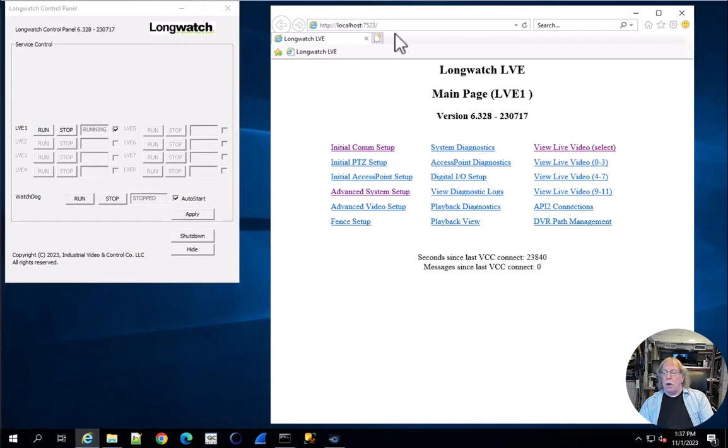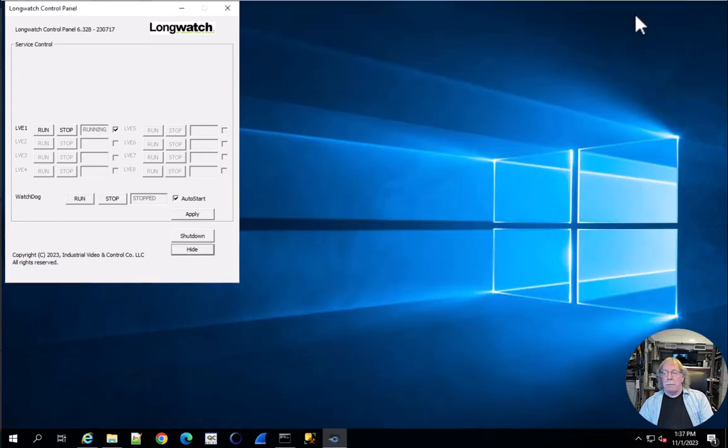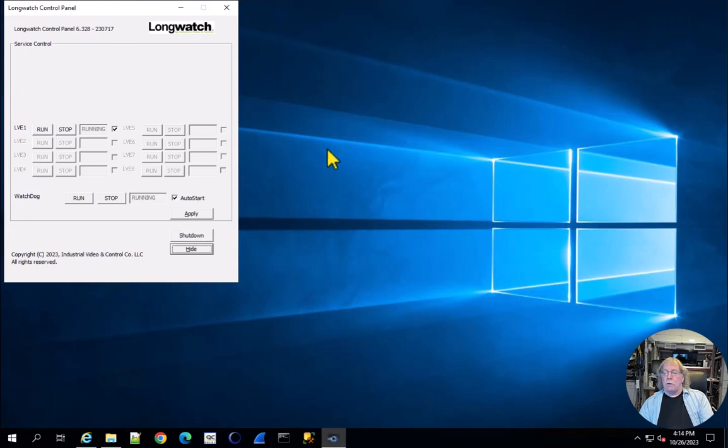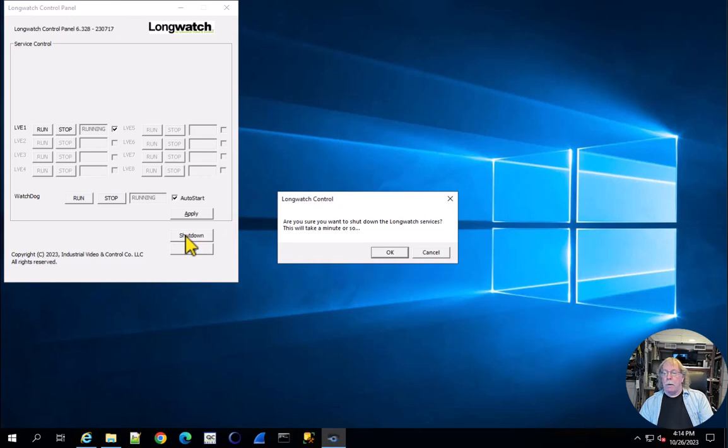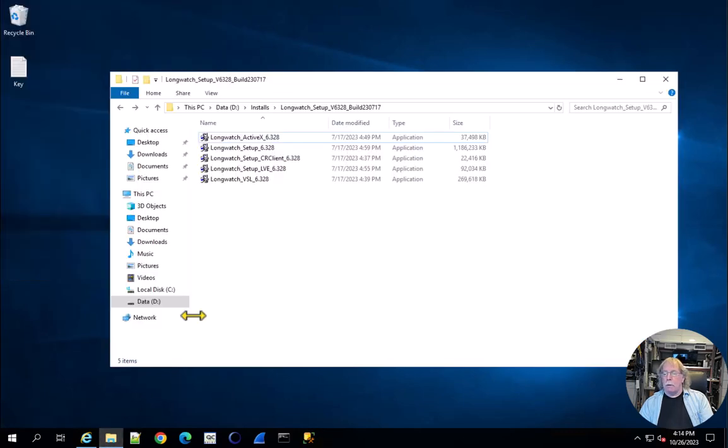If we wanted to install a second LVE on this machine, we would follow these steps. From the Longwatch control panel, hit the shutdown button. Once the service is shut down, we will rerun the LVE install.